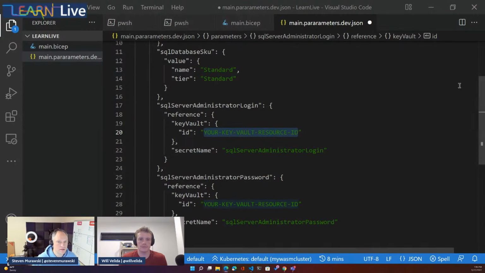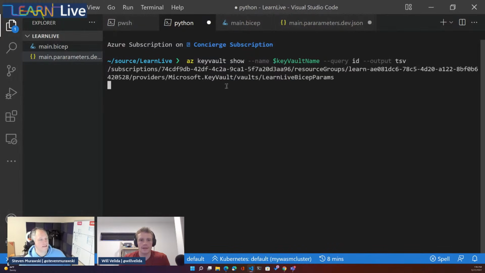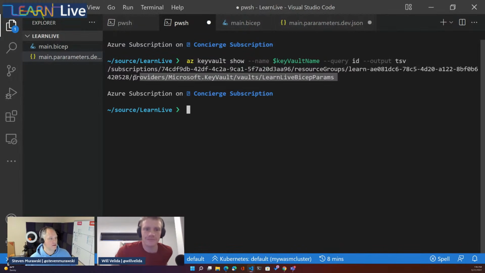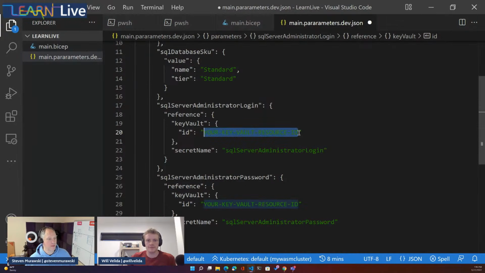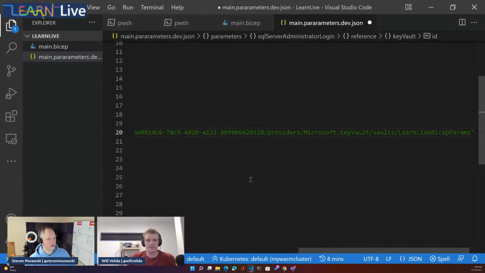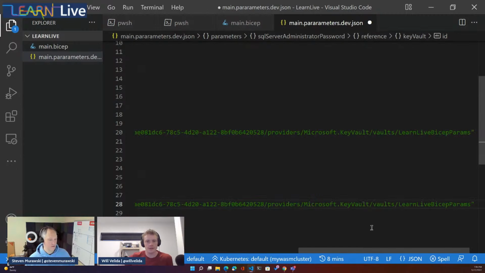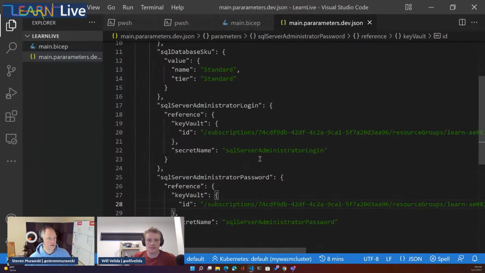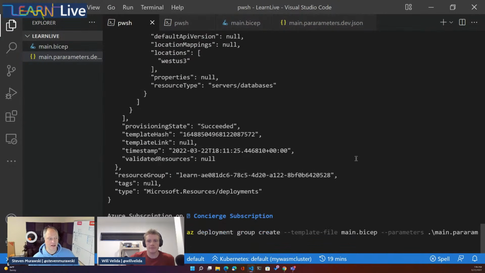We can run an az CLI command for that as well. Yep, that's what we've got going here. We're going to take that ID and drop that in here. Awesome. And that just points to our key vault resource. So that one's done. We'll start this guy.